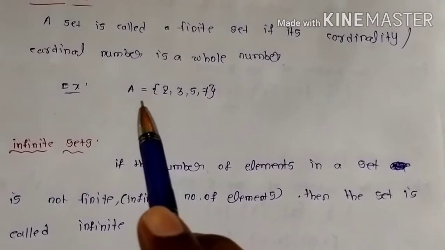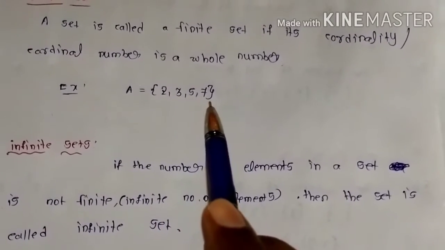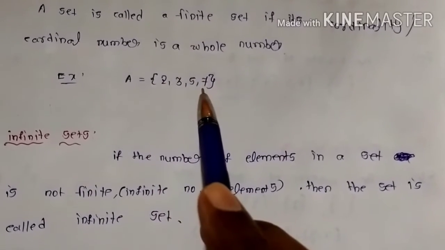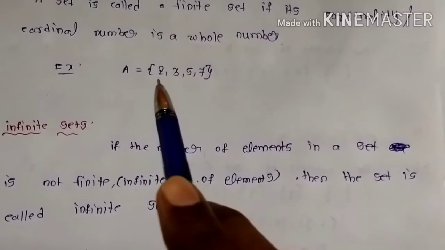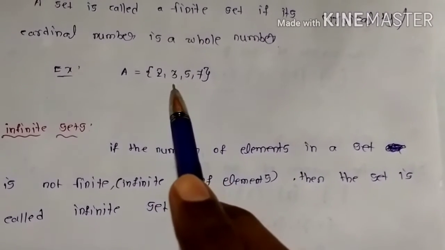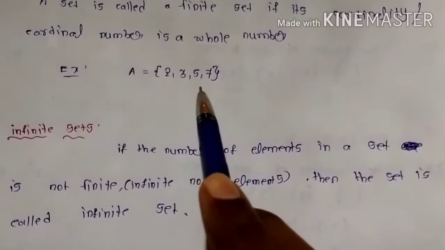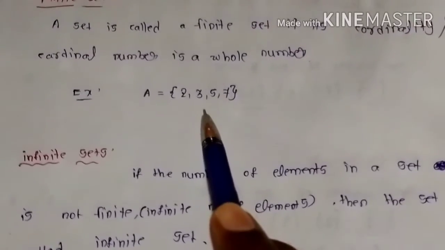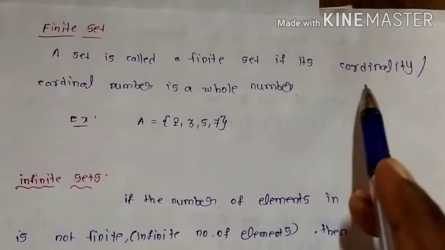First of all, here you can see one example. Set A consists of 2, 3, 5, 7. Once you can check how many elements are here. There are 4, right? That means you can count it easily. That means it is finite. Finite means the number of elements in the set is finite only. We can count it. That means a set is called a finite set if its cardinality